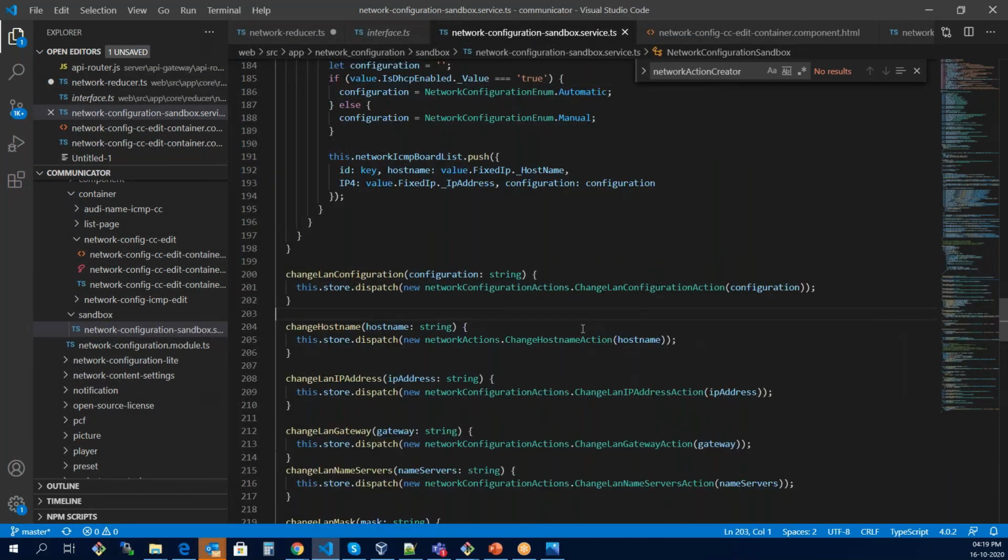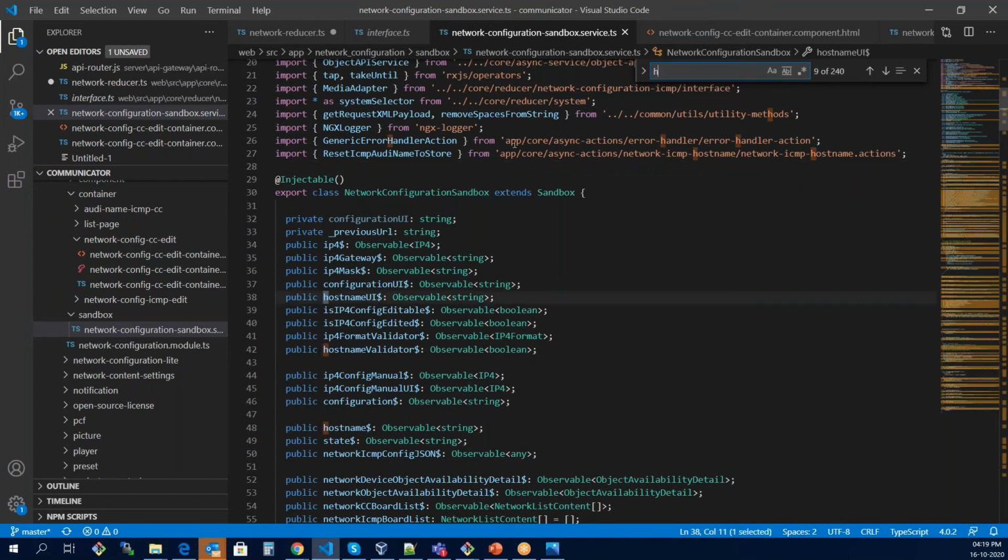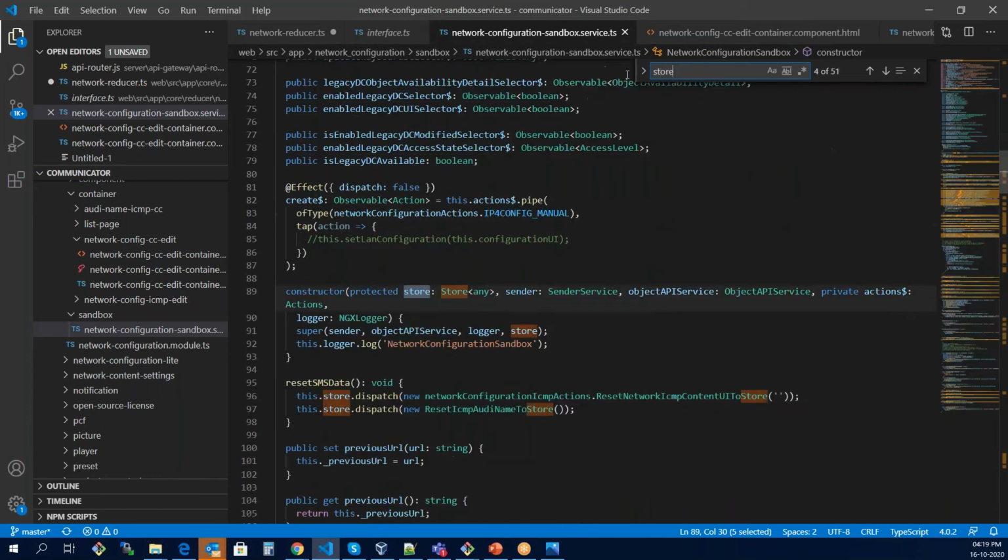Now if somebody wants to get the host name, it doesn't have to contact actions or the reducer file; it has to contact the sandbox class. What the sandbox will do is first select the store.